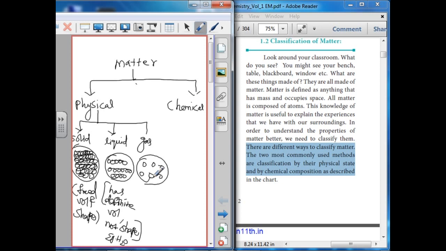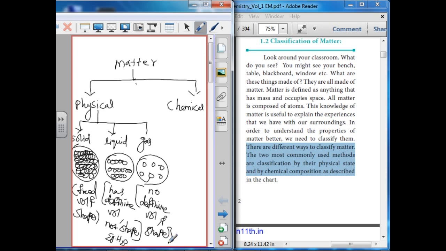Gas has no definite volume and shape. For example, if we use a perfume, the smell spreads to every place, because the gaseous molecules easily spread out. It can easily compress.